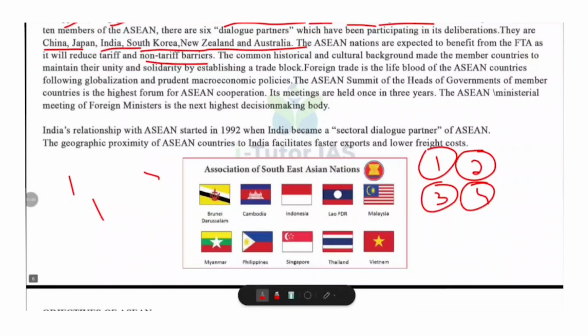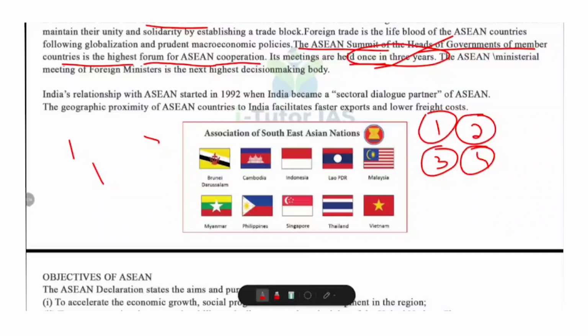And now what about the organizational structure of ASEAN? ASEAN Summit of the Heads of Government of member countries is the highest form of ASEAN cooperation and is the highest decision-making body, and it is attended by heads of government of member states, and it is held once in 3 years. Remember that it is held once in 3 years. An ASEAN Ministerial Meeting, that is AMM, is the next highest decision-making body, and it comprises foreign ministers of member countries.